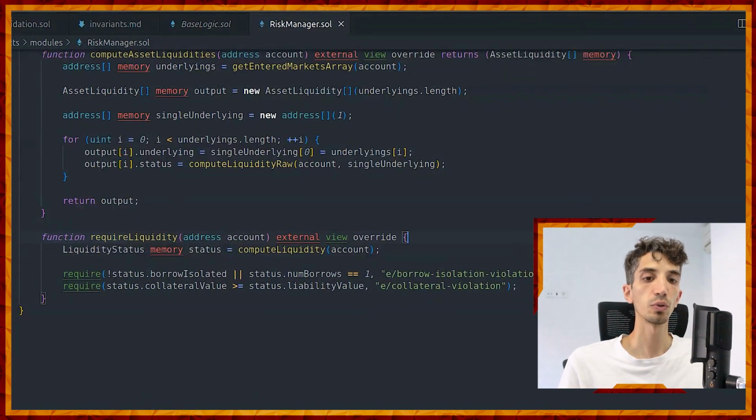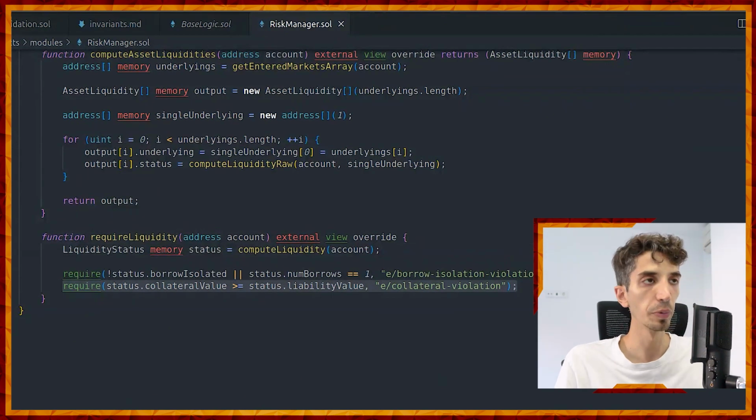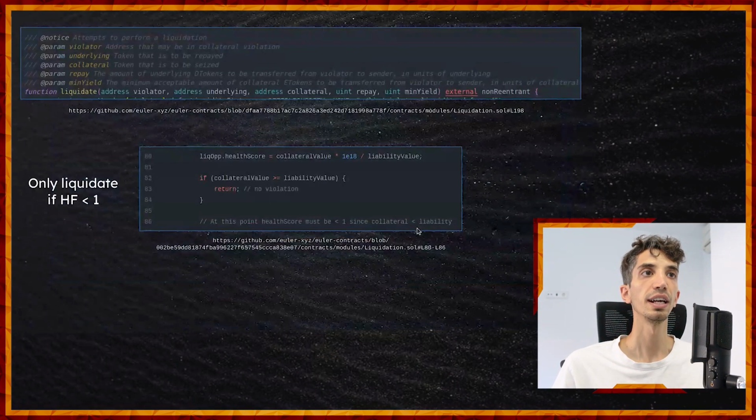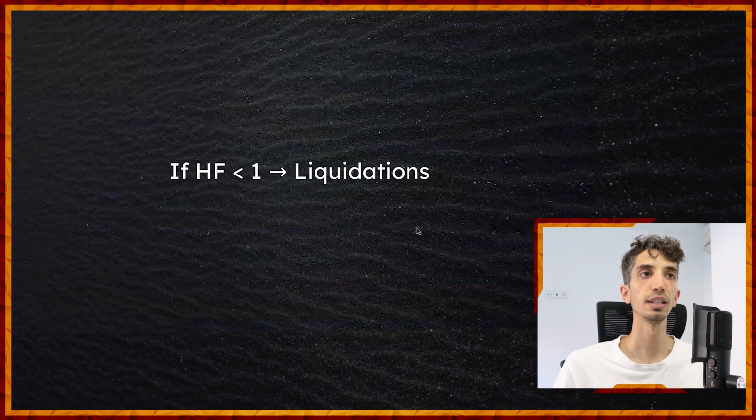Okay? So if we go to this require liquidity function, there's a super important require statement that says that, well, always when you are requiring liquidity, it means that the collateral value should be greater or equal than the liabilities, right? Otherwise, there is a collateral violation. Essentially, again, coming back to the slides and coming back to our explanation, it means that the code is actually checking this.